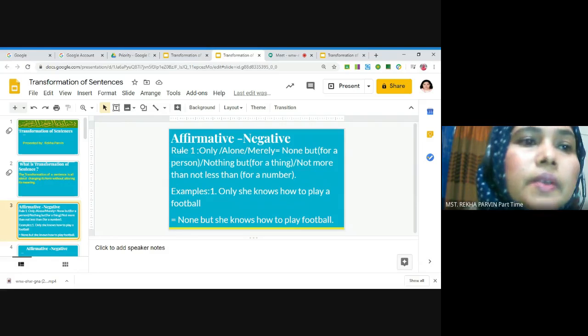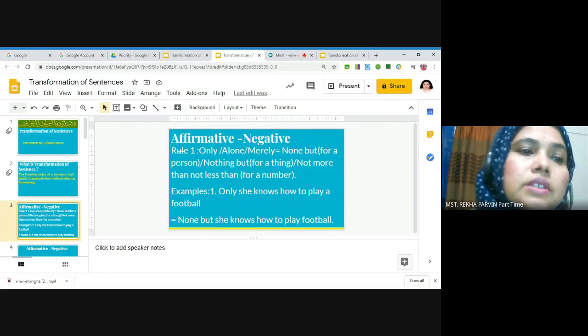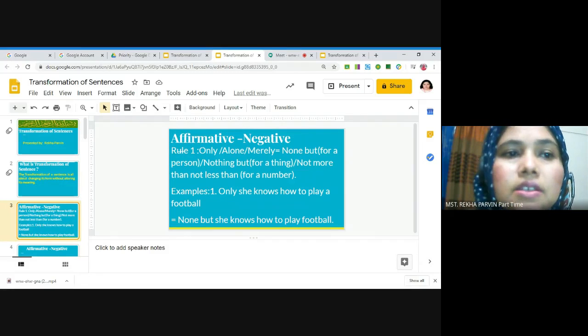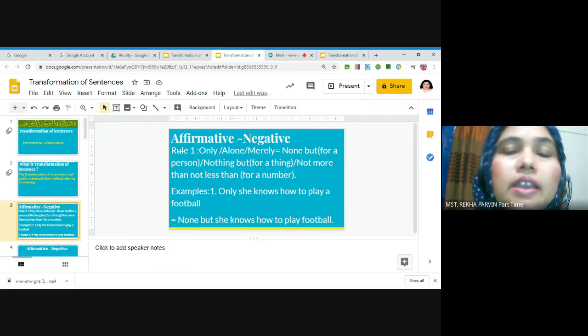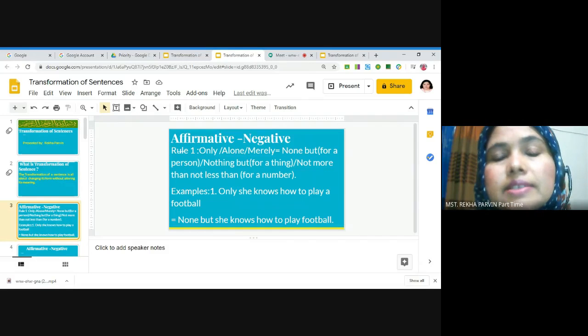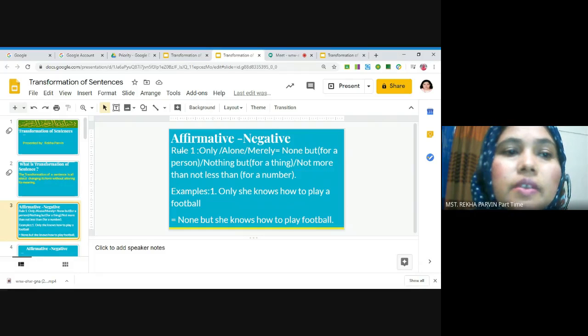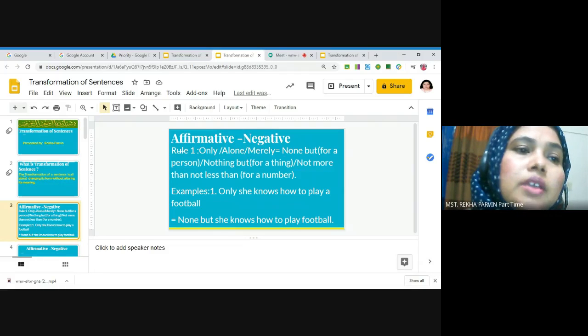And at first, I have to discuss what is affirmative and negative sentence. This affirmative and negative sentence is the parts of the assertive sentence. The assertive sentence is any kind of statement sentence, any kind of descriptive sentence. So I have to convert this affirmative sentence into negative sentence. So follow rule one.